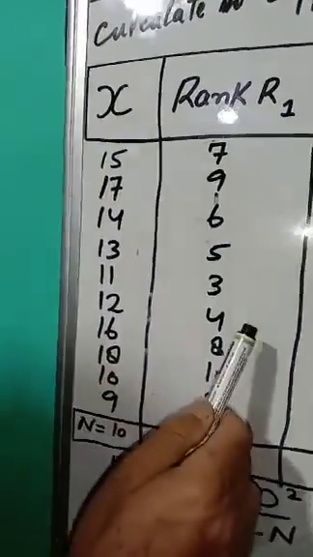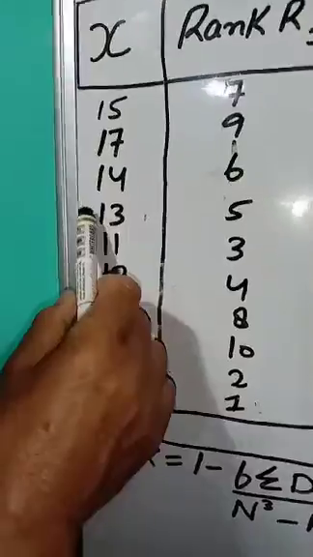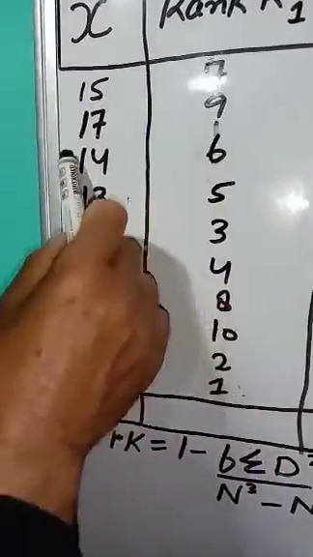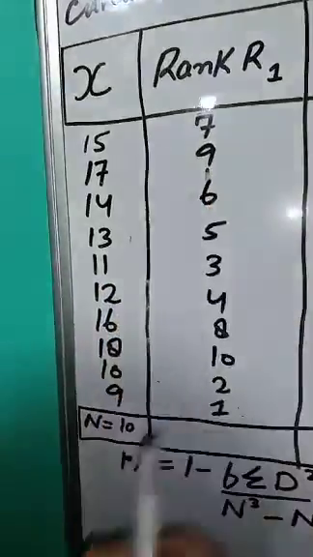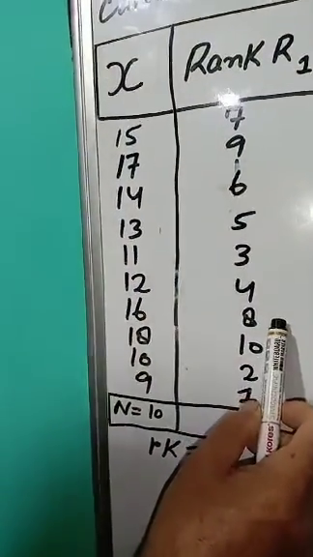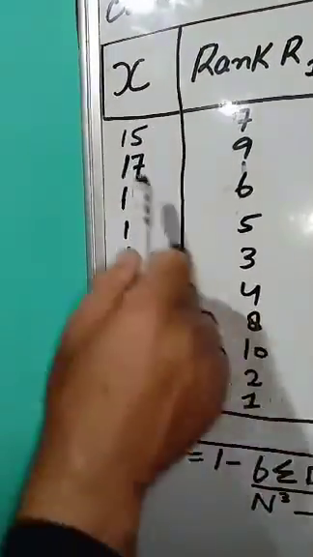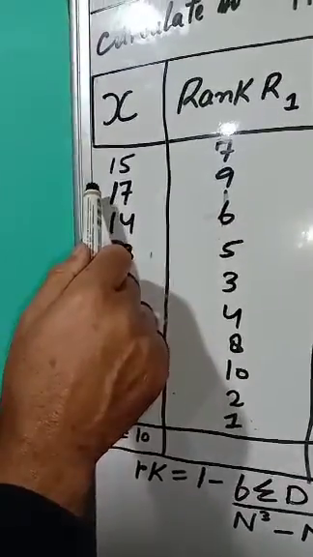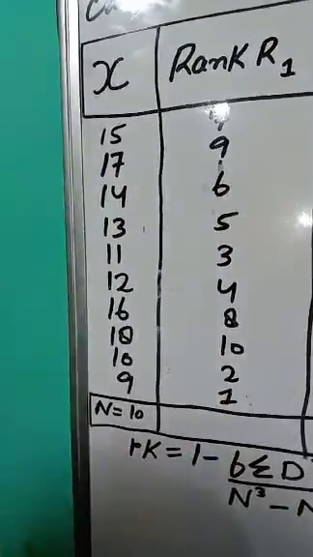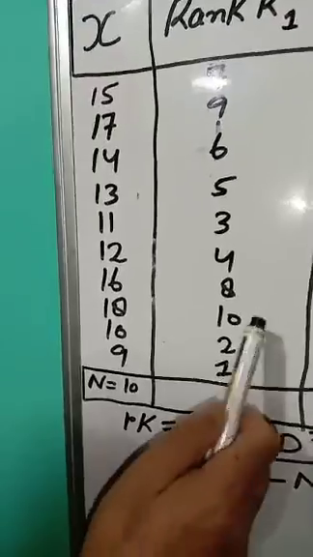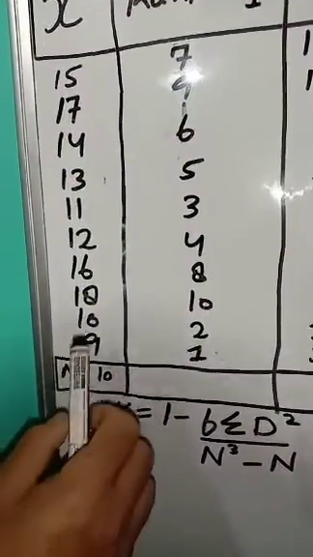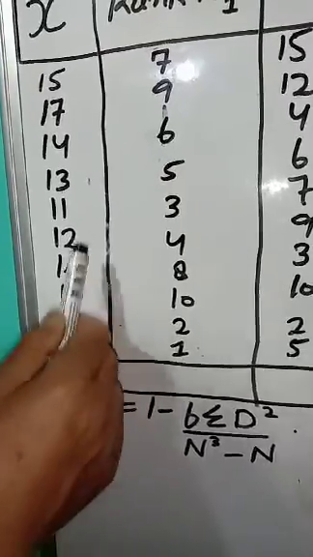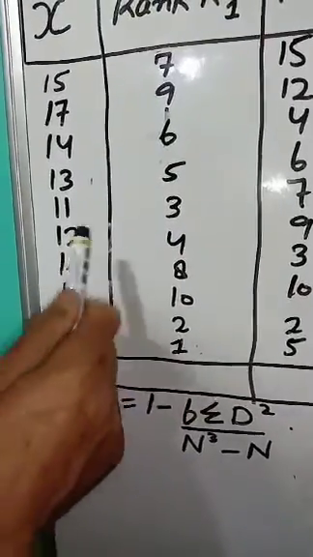Then 12 gets rank 4, 13 gets rank 5, 14 gets rank 6, 15 gets rank 7, 16 gets rank 8, 17 gets rank 9, and 18 gets rank 10.